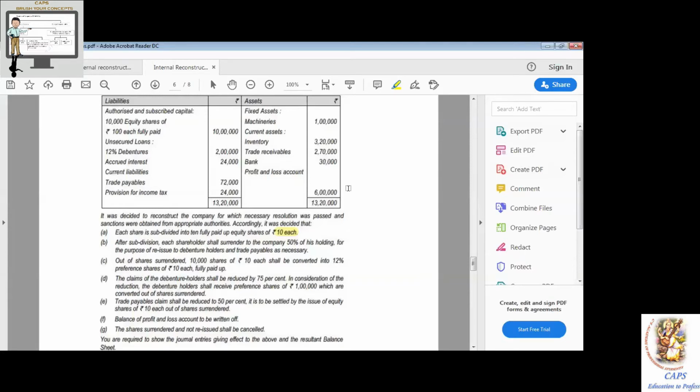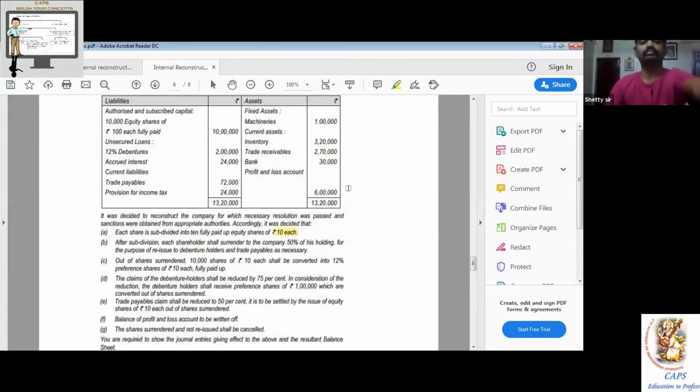Share surrender account. Equity share capital account, it is a bracket rupees 10. How much? 5 lakh. 5 lakh. To share surrender account, 5 lakh.